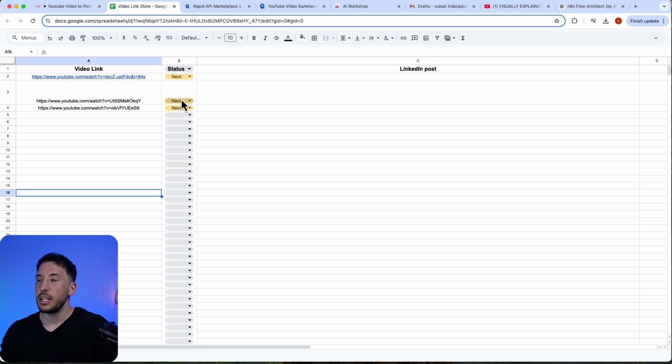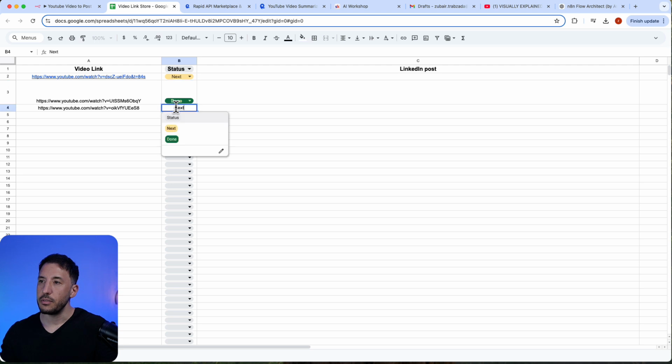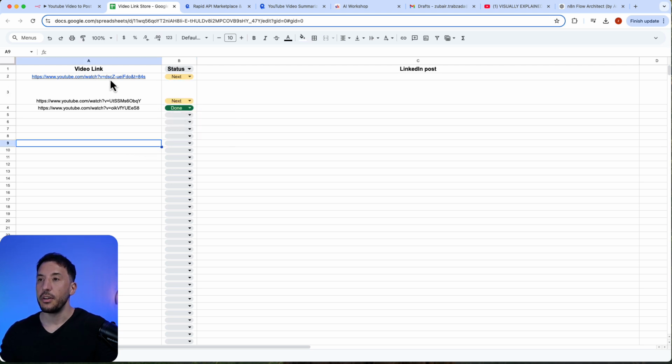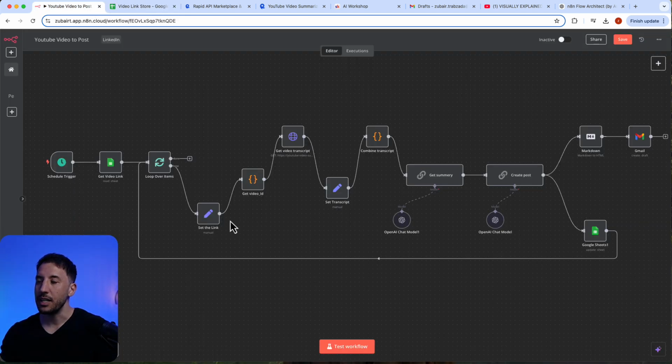Yep, that's good. So now the status is next, meaning that it's going to keep looping through. Let me actually cut this off, otherwise it's going to keep looping. The second one, actually. There you go. All right. So this should be able to provide a summary first and then a LinkedIn post. So let's go ahead and take a look at that.